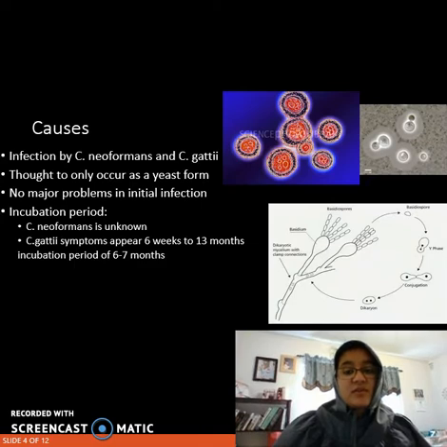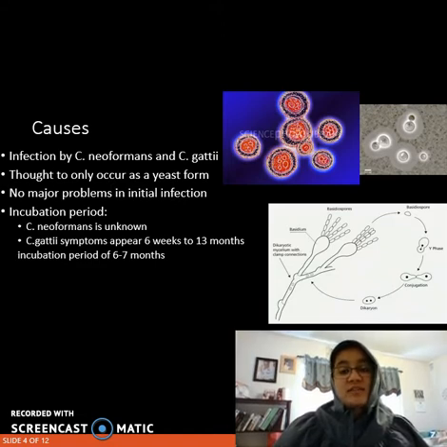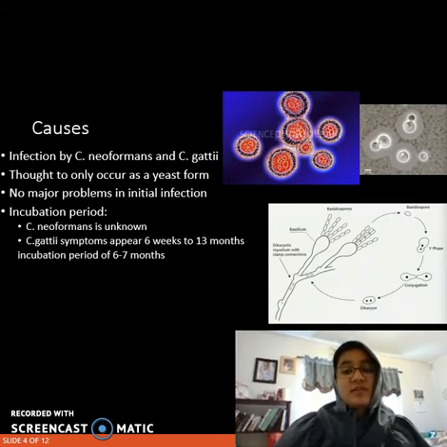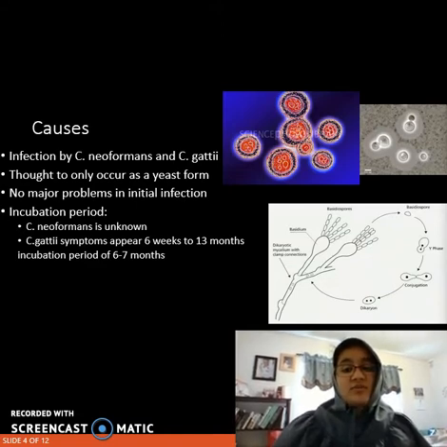Okay, so the major causes of cryptococcosis are infection by C. neoformans and C. gattii, which are species of the genus Cryptococcus. These aren't the only species, but these are the two major ones that cause cryptococcosis. These two species have several serotypes of different capsular polysaccharides that cause the majority of human cryptococcosis. The three strains of C. gattii that are most frequently found causing cryptococcosis are VGIIa, VGIIb, and VGIIc.